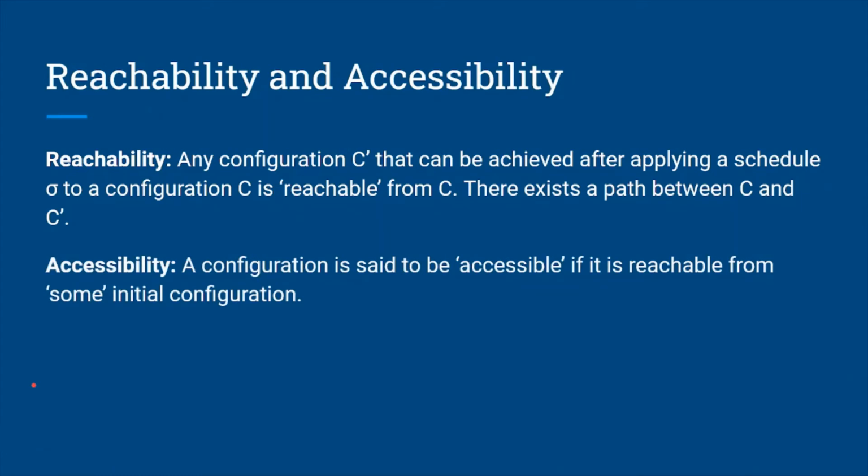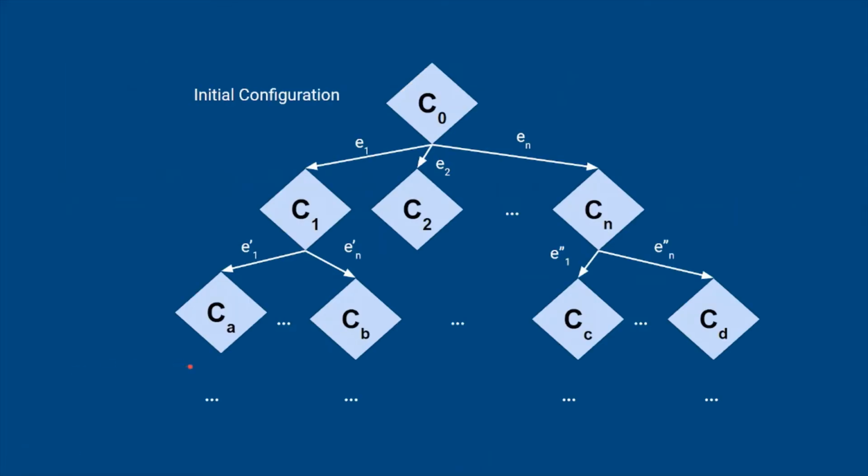Accessibility. A configuration is said to be accessible if it is reachable from some initial configuration. In this case, we can see that configuration CC is accessible from initial configuration C0 because there exists a path from root to that node.